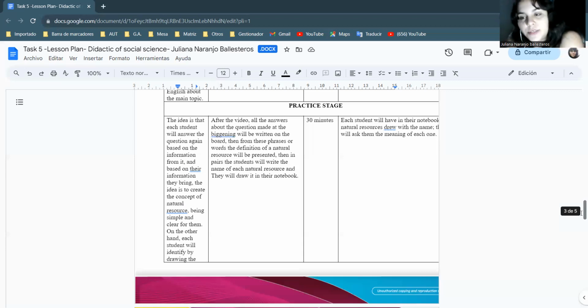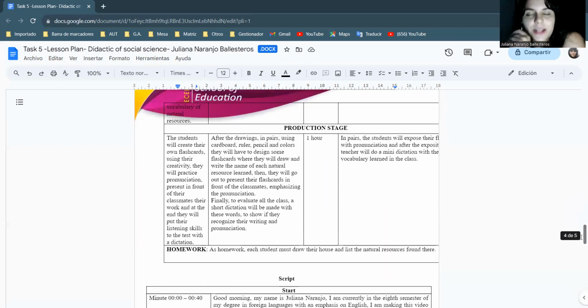This activity is going to take 30 minutes because the idea is that they just create their own definition, and they will draw and write the name of each natural resource we learn in the notebook. Why? Because when they are going to study for the exam, they need the information on paper because it's so necessary to read it. And it's very important to understand that in my classroom they're going to have different ways to learn. Maybe some students are very visual and others are drawing and others are just listening, so I need to practice all the ways they can learn.